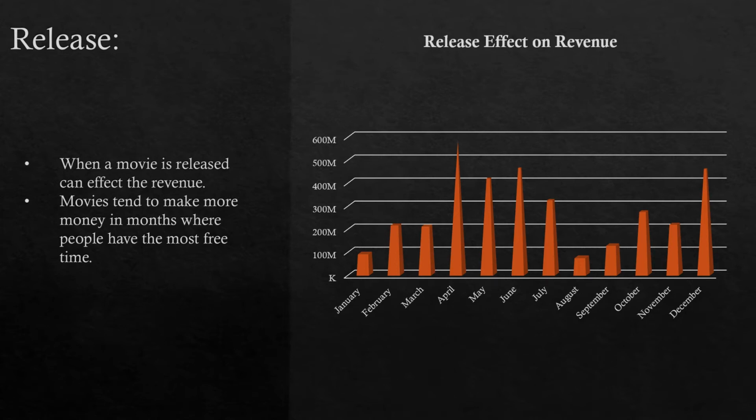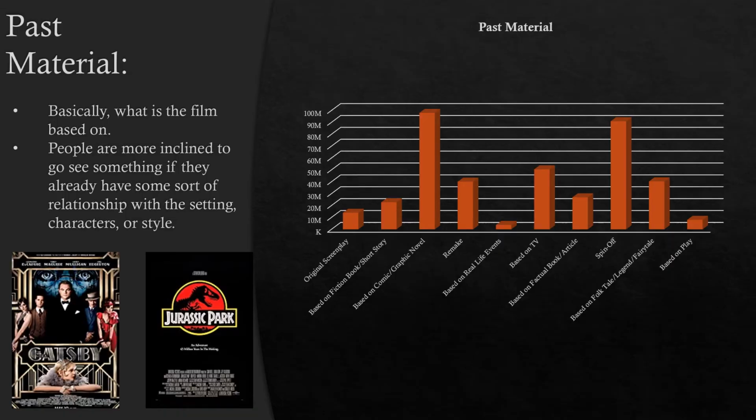There is also past material, basically what is the film based on. People are more inclined to go see something if they already have some sort of relationship with the setting, character, or style. The graph you see to the right shows the different sources and how much money they make. Currently, graphic novels or comic books make the most, and there's also spin-offs or sequels. The numbers corresponding to the tops of these bars are going to be what's used when predicting the revenue for each source.